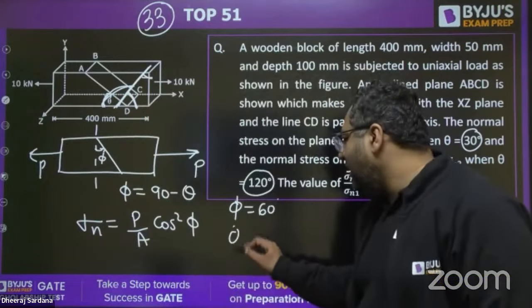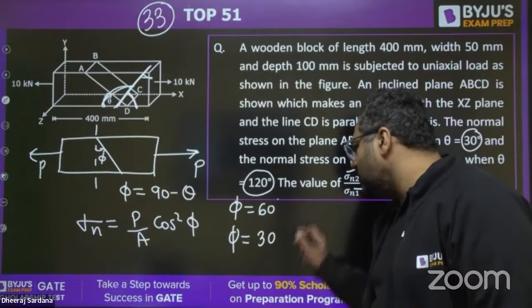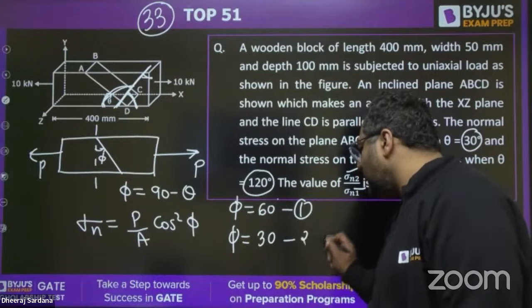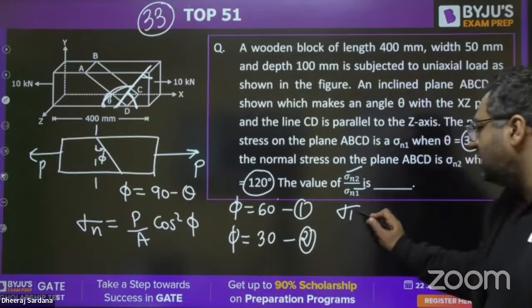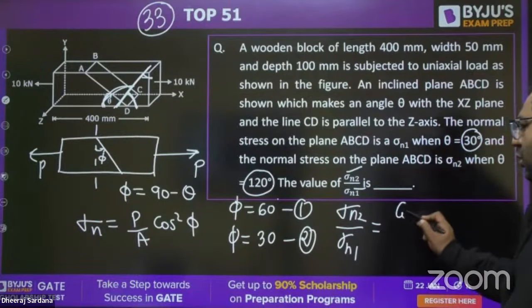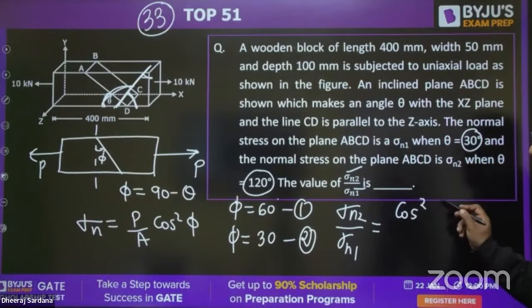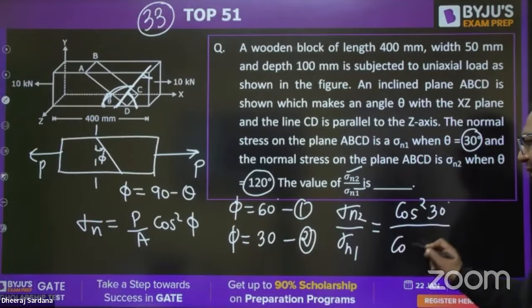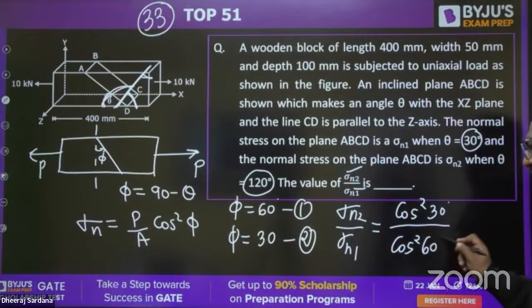It means phi will become 30 for the second case. This is the first case, this is the second case, and you need to find sigma n2 by sigma n1. It is nothing but cos square 30 divided by cos square 60. This is what you need to do, guys.